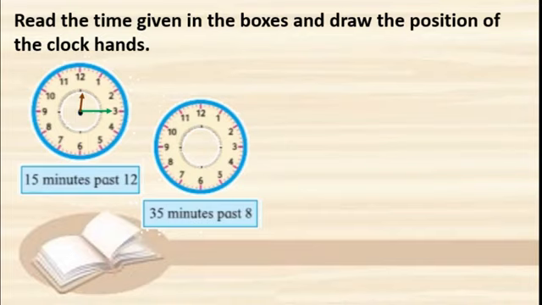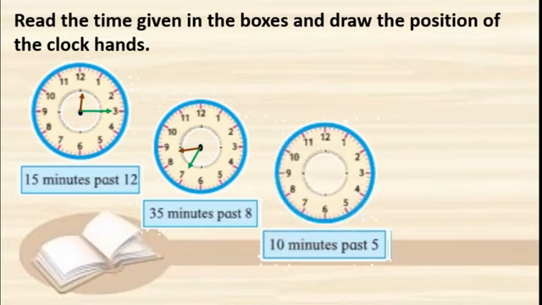See, one more, 35 minutes past 8. 35 minutes means the minute hand should be on 7. Which hand? Minute hand. Yes, you are right. Minute hand should be on 7. And the hour hand is between 8 and 9, isn't it? Because it is past 8, so it is between 8 and 9. Right? Good. Next one.